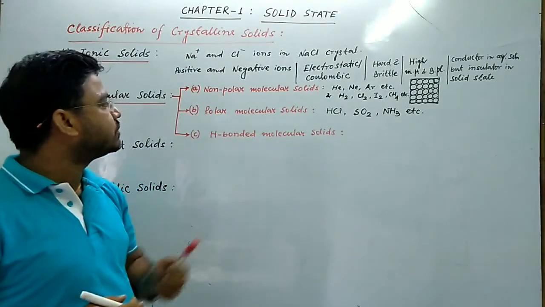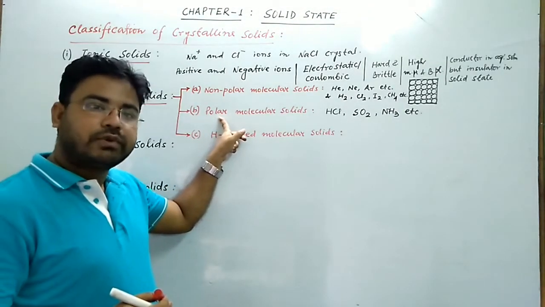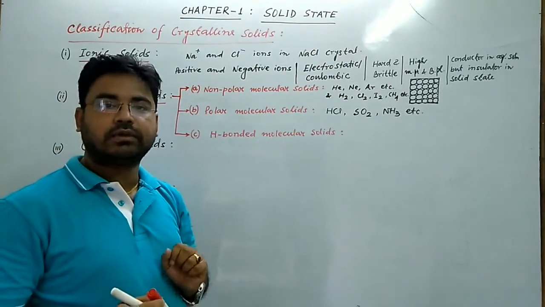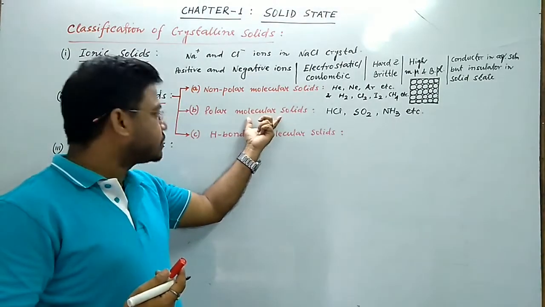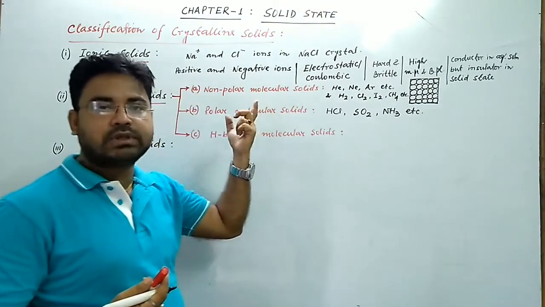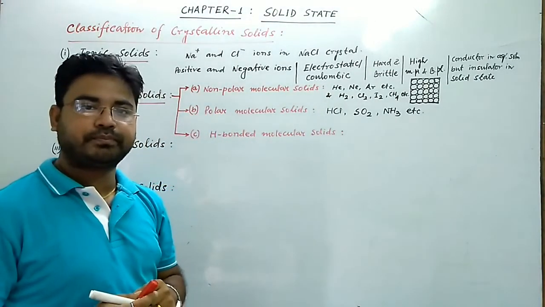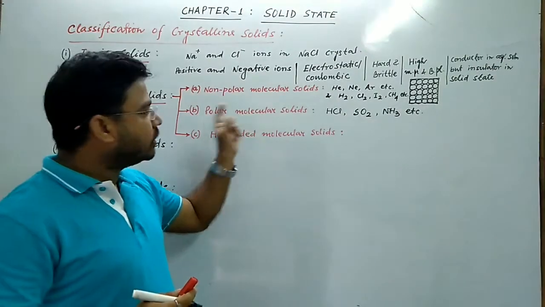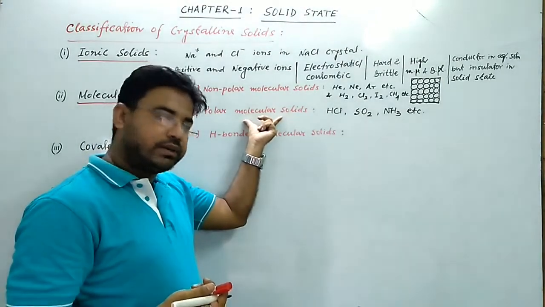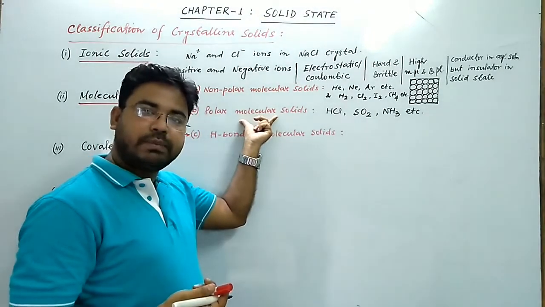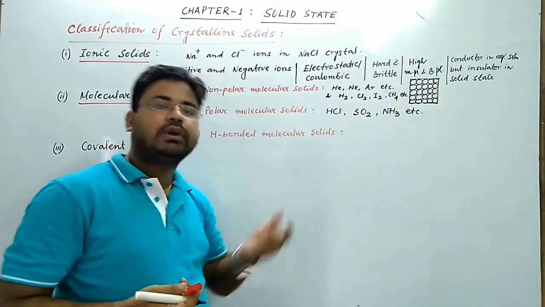So now what are the characteristics of polar molecular solids? Polar molecular solids are soft because they have weak force of attraction. Dipole-dipole interaction is a weak force of attraction. Since these are soft, their melting and boiling points are also low, but comparatively higher than non-polar molecular solids. They also act as insulators. That means they cannot conduct electricity. At room temperature and ordinary pressure, they exist as volatile liquid or gaseous.